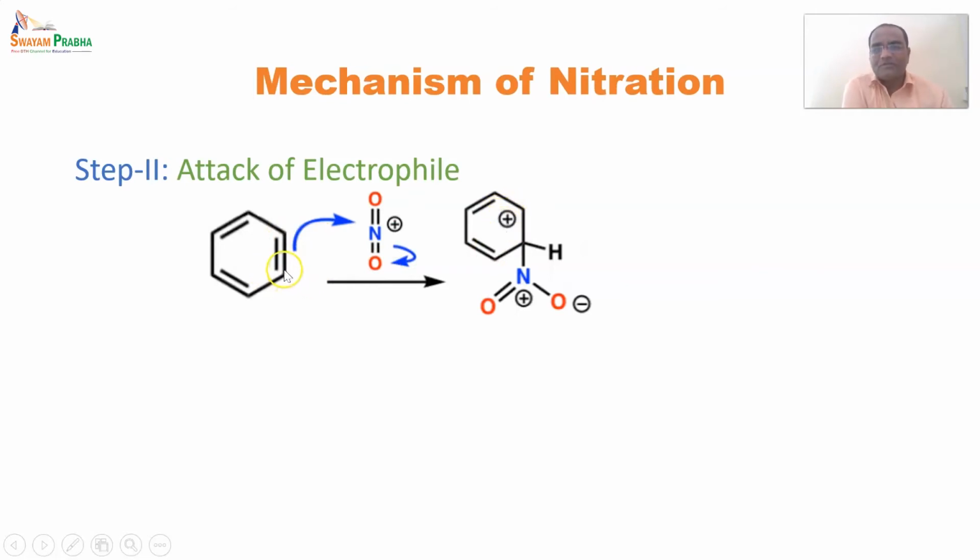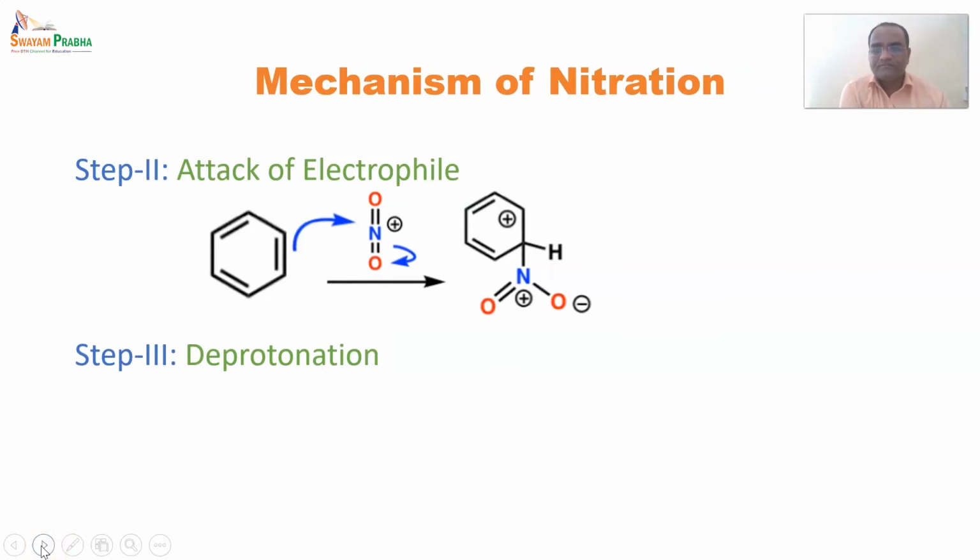This electron rich center attacks the nitrogen, and as soon as it attacks, the nitrogen and oxygen bond will break and electrons will be transferred to the oxygen, and that is why it forms a negative charge, and nitrogen remains electron deficient, with a positive charge on it.